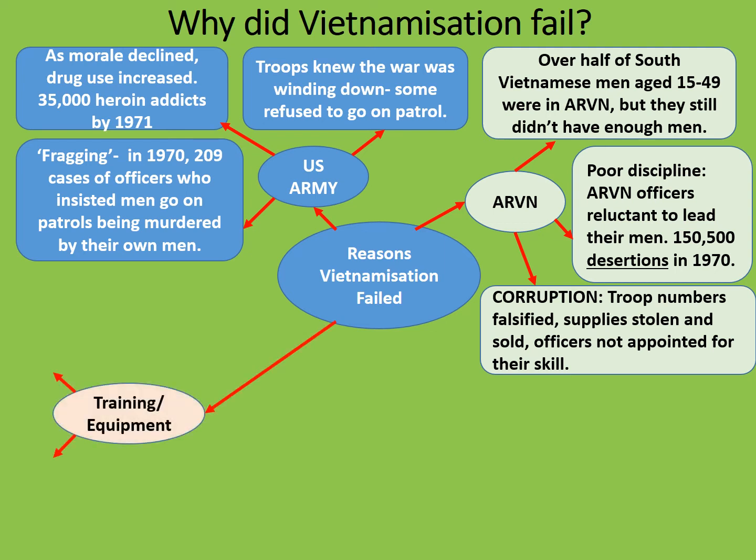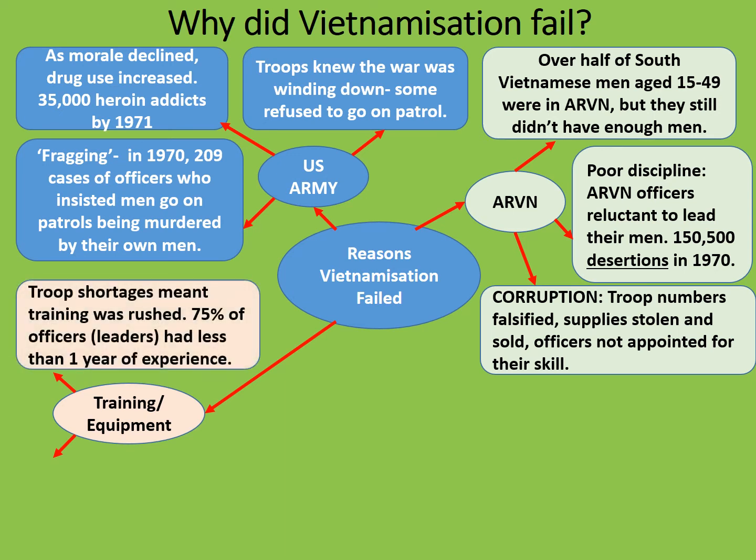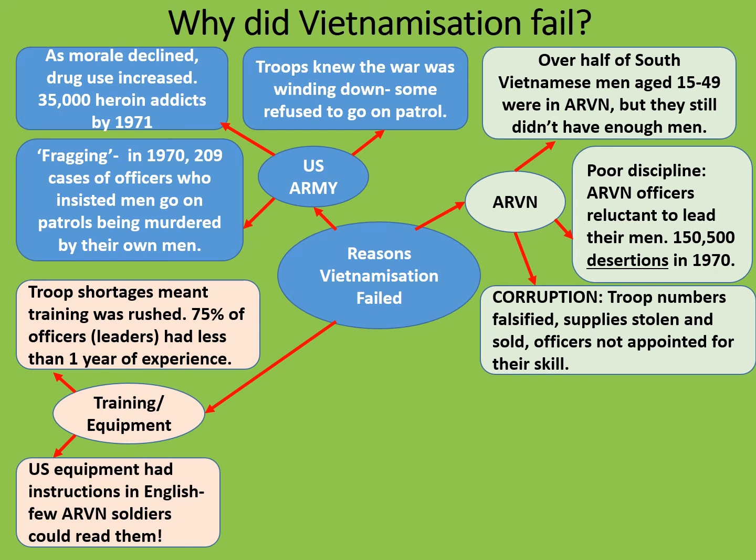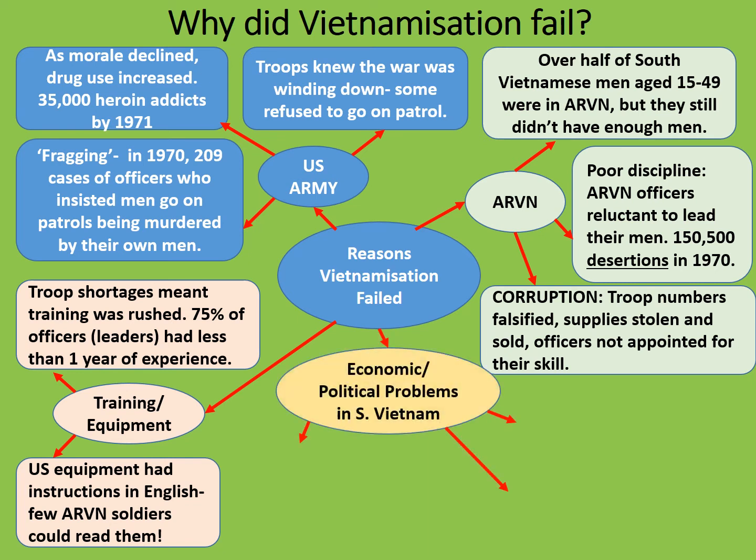Now let's consider the effects of training and equipment. Troop shortages meant that training was rushed. 75% of ARVN officers or leaders had less than 1 year of experience. Also, US equipment had instructions in English. Few ARVN soldiers could read them. It's all very well providing a man with an M16 rifle, but if you don't teach him how to look after it, the chances are the moment you point it at a Viet Cong fighter and pull the trigger, it's going to go click. And that will not help you at all.